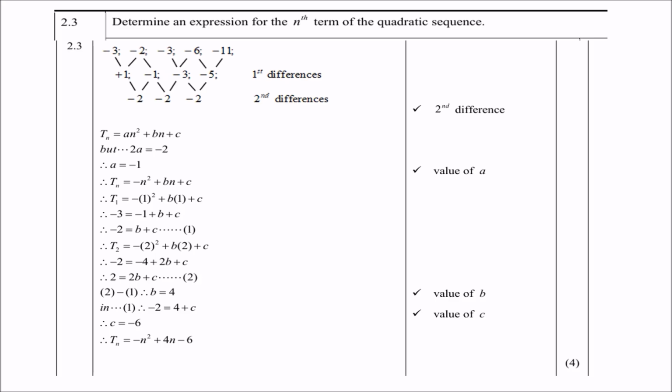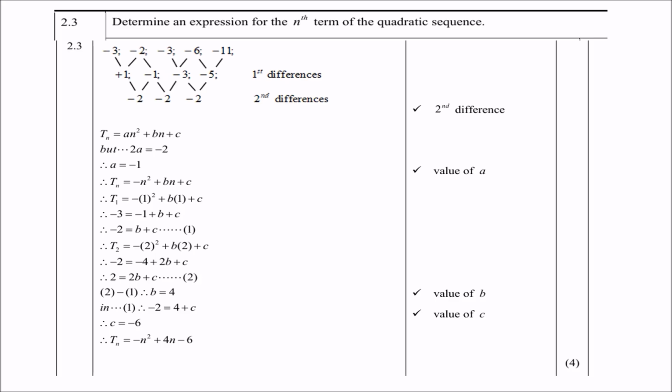So we must write in the form Tn equals an squared plus bn plus c. But we already know the formula that 2a equals -2. So therefore a is -1. And then of course we can say T1, so replace n with a 1, and then you get 1 squared with a negative outside plus b times 1 plus c, which gives you -3 equals -1 plus b plus c. So -2 is then b plus c. You can call that equation 1.